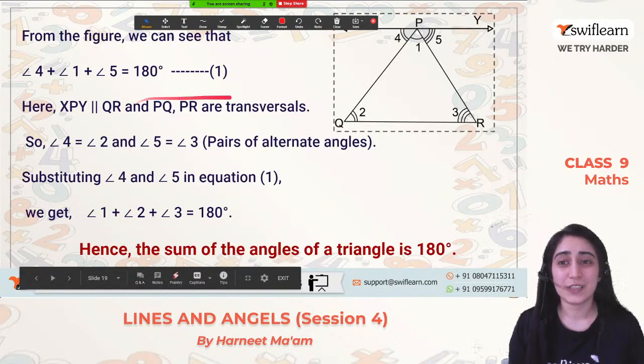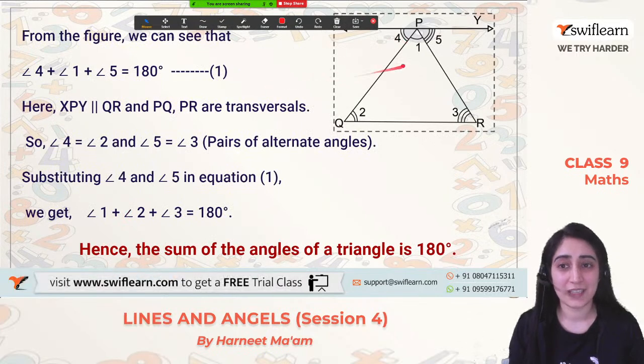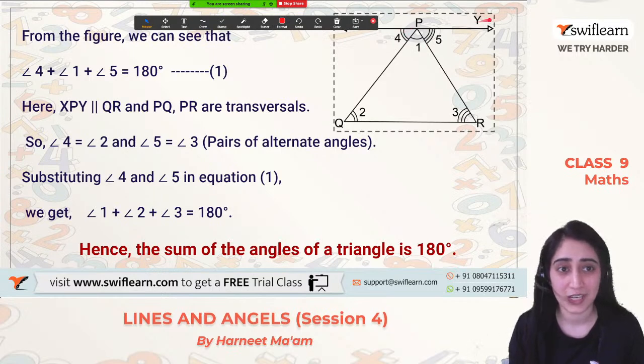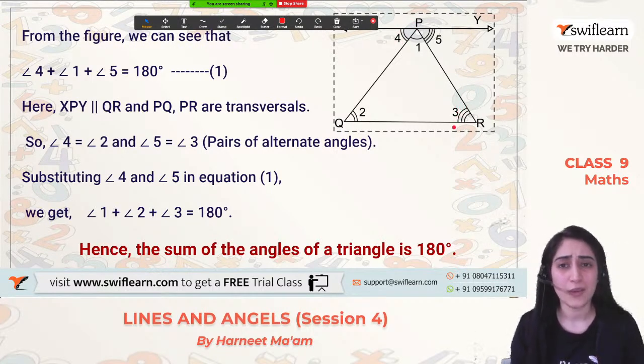Good. As in the figure, we know that angle 1 plus 4 plus 5, the sum of all the angles, will be 180 degrees, because it's a straight line. Secondly, we also know that these lines are parallel to each other, where PR is a transversal. So angle 4 will be equal to angle 3. Why?